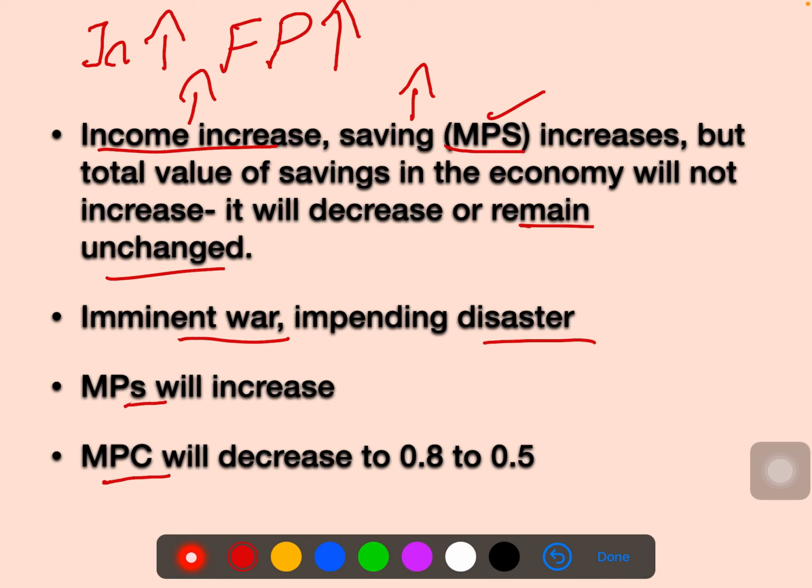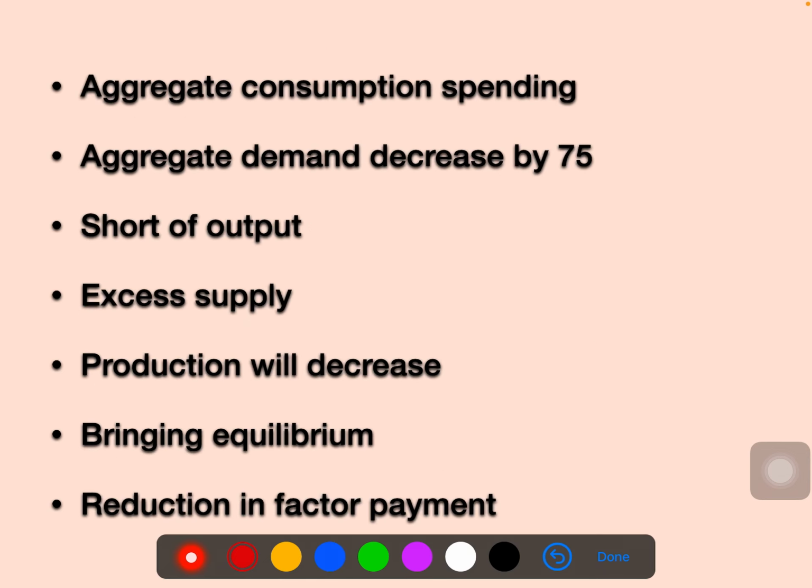So if 10 rupees of investment is increasing, in that 0.8 was the consumption. Now the consumption will come down to 0.5. So 0.5 will be MPS and 0.5 will be the MPC. In this way, when MPC, which is marginal propensity to consume, is going to decrease, that means whenever income increases, proportionately my consumption started decreasing. So I am spending less. In this case, aggregate demand will be very much less. Instead of using more money, I am using only 75% of it.